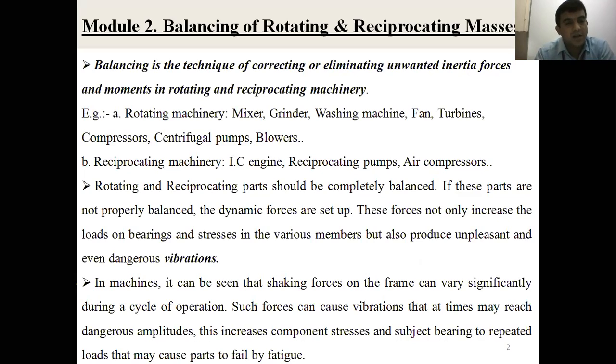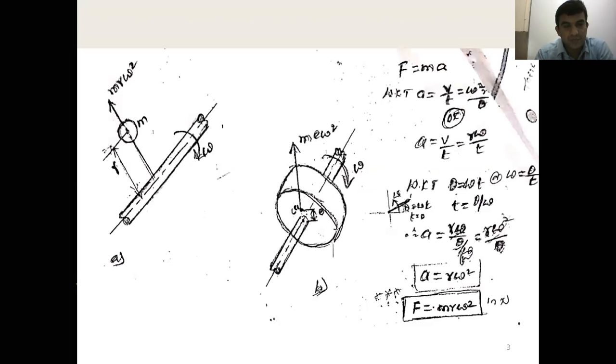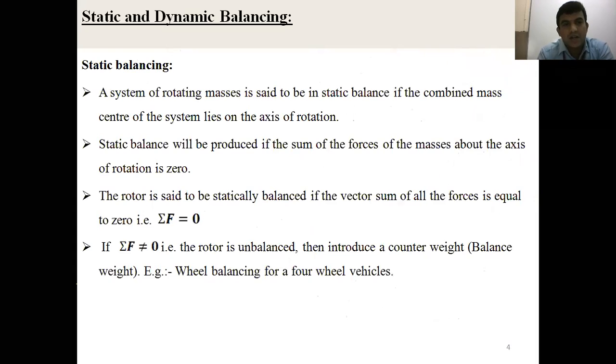It may be for rotating components or reciprocating components. Also, you can see a rotor mounted on a shaft, and how unwanted inertial forces are generated due to eccentricity. The CG of the rotor does not coincide with the axis of the shaft. When the shaft rotates, that produces a centrifugal force, a force which acts radially outward. Its magnitude here is m r omega square, or m e omega square.